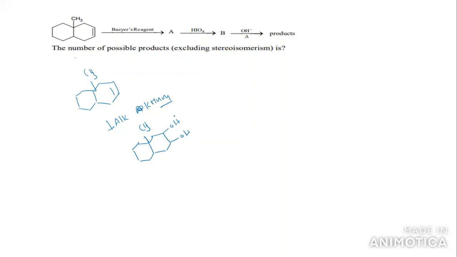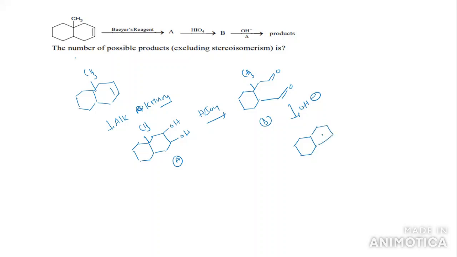This is the diol. So we can take this as A, which on oxidation with HIO4, periodic acid, is oxidized to a compound like this. This is CH3. So on treatment with OH minus, it undergoes a condensation reaction. Then you will get the compound here, intramolecular condensation takes place. You will get this, CHO and CH3.